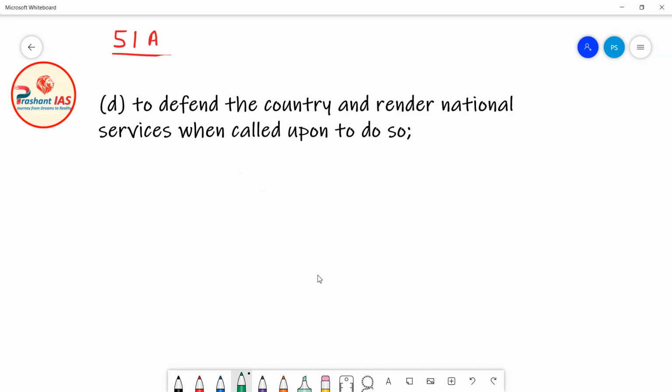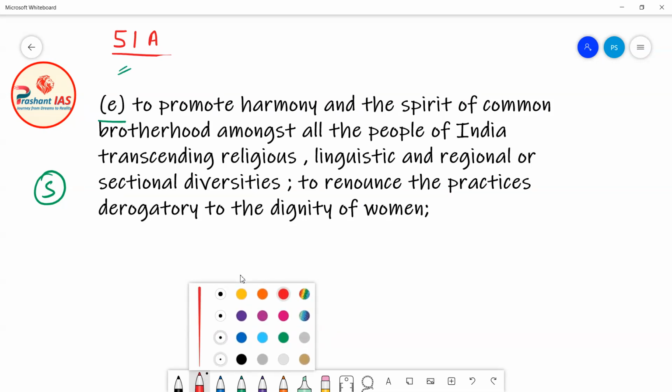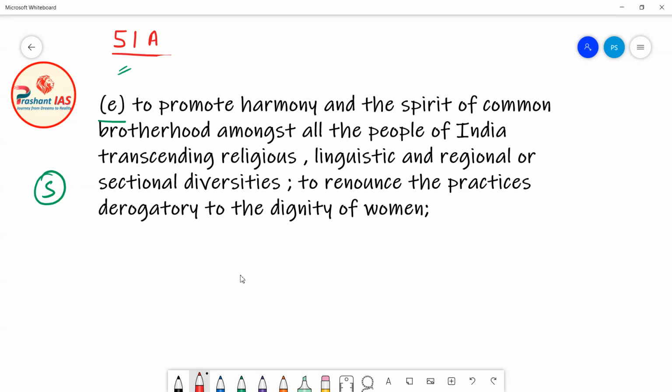Now let's move forward. Now friends, after this, the fifth fundamental duty is given in clause E of article 51 capital A. So let's read what this duty is saying. Actually it has two parts. Till here there is the first part and then there is the second part. First of all we will read the first part: to promote harmony and the spirit of common brotherhood amongst all the people of India, transcending religious, linguistic and regional or sectional diversities. Now what does it mean?